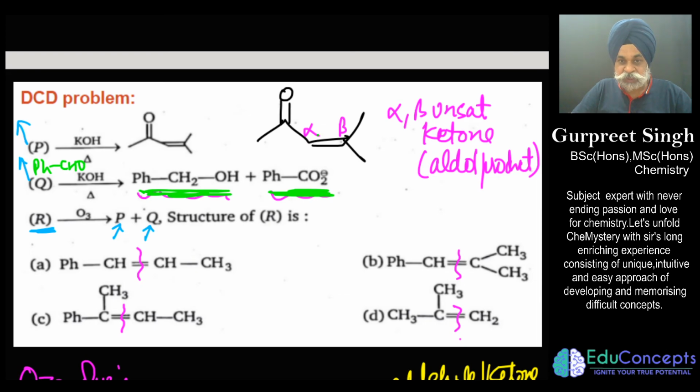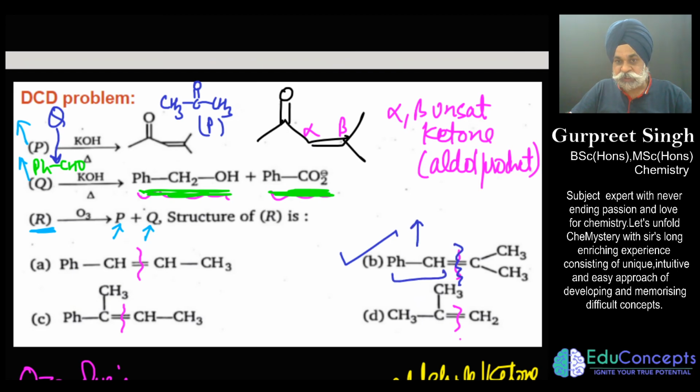So here this particular P compound would be this one, and the Q compound already written here is benzaldehyde. So these two things would be generated from option number B. If I break it from the center, this part would change into benzaldehyde. Benzaldehyde doesn't have any alpha hydrogen, so it would undergo Cannizzaro, and this part would change into ketone, and it has alpha hydrogen, so in the presence of alkali, it would undergo aldol condensation.